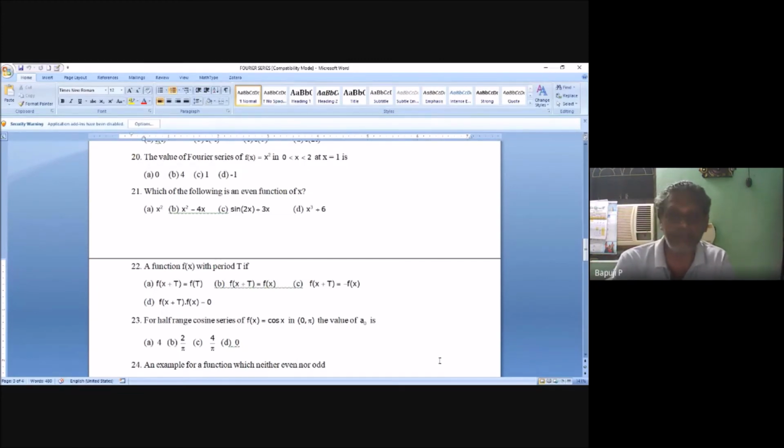2 by pi. That is very important. 2 by pi, 0 to pi. Correct or not? So that is important. That's what I want, actually. Anyone can get 0, but before getting 0, how you start, that is important.